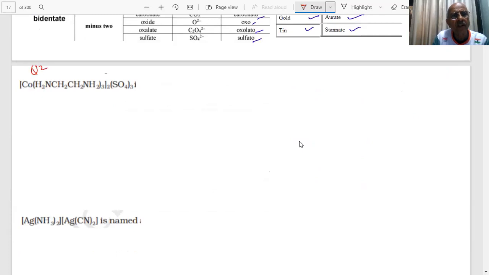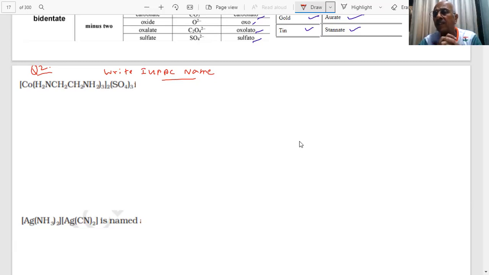In the paper, it says write the IUPAC name. Very important question. Okay, students, write the IUPAC name. You have 1 minute to answer the question. We are giving you 1 minute. They are important questions, students. We have to learn them. One question is coming in the paper every year. And you will easily get 1 or 2 marks in the paper, student. Remember, this is a favorite question.